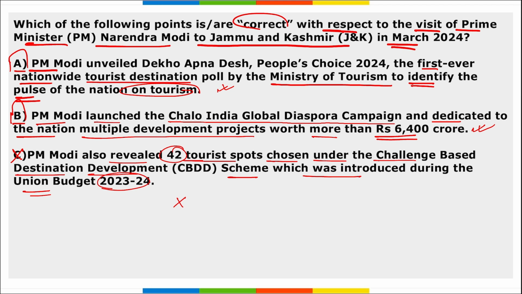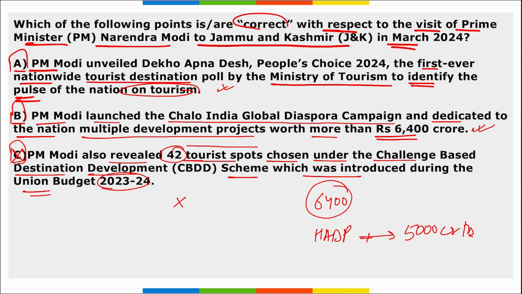Correct. So if we look at option C here, it was PM Modi who revealed 42 tourist spots chosen under the Challenge Based Destination Development scheme. Is it right? So yes, option C is also right. So all these three options A, B, C are rightly mentioned here, right? Take a note of this. Correct? Take a note of this. Apart from this, remember PM Modi inaugurated development projects worth 6400 crore rupees, which includes the Holistic Agriculture Development Program, that is HADP, worth around 5000 crore rupees, and this is to boost the region's agriculture economy.